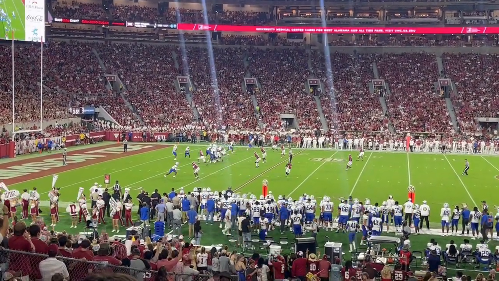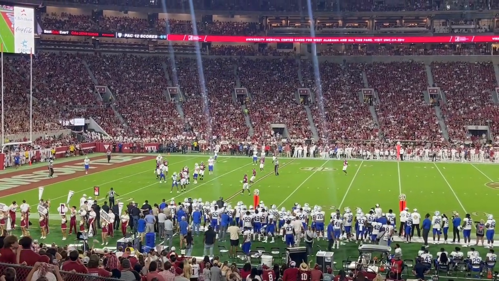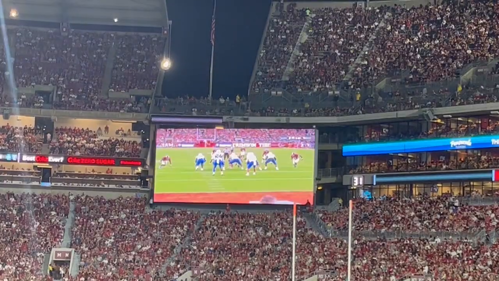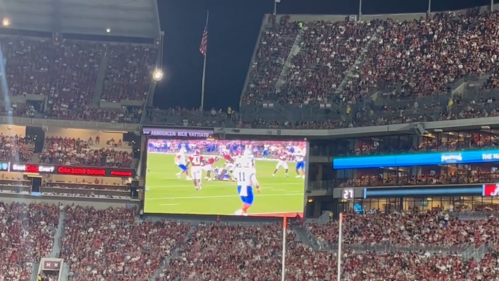Now it's 3rd down, and they try to throw something. Alabama's blitzing, and there's nothing there. So a quick 3 and out. Get the ball back.